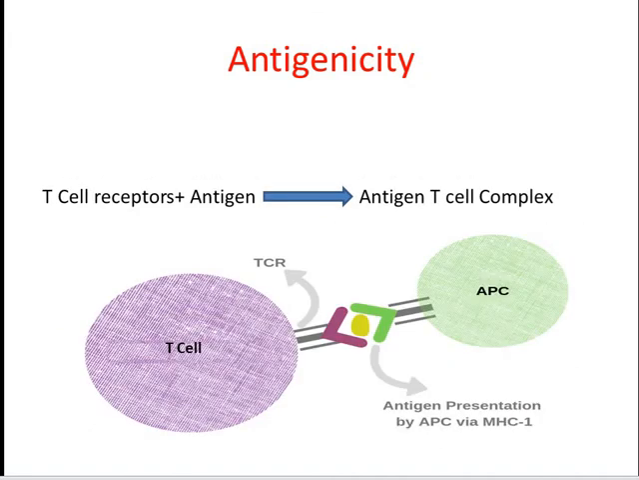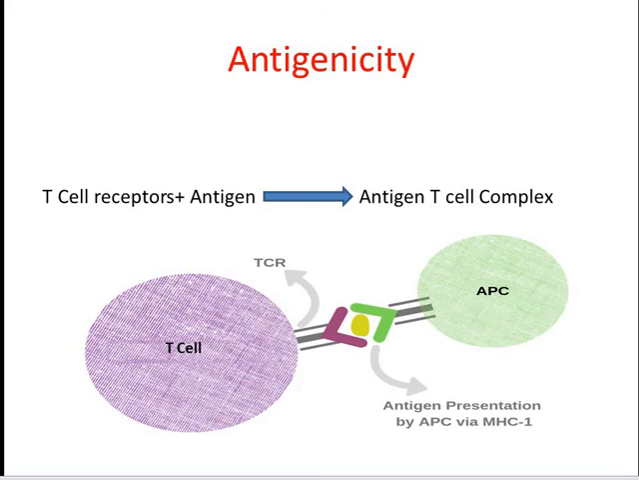In a similar fashion, when a T cell receptor combines with an antigen to form an antigen T cell complex, it is termed antigenicity. So an antigen is any molecule which has the capability to combine with T cell or B cell receptors. No doubt, immunogenicity and antigenicity are related terms, but they are distinct in their immunologic properties.